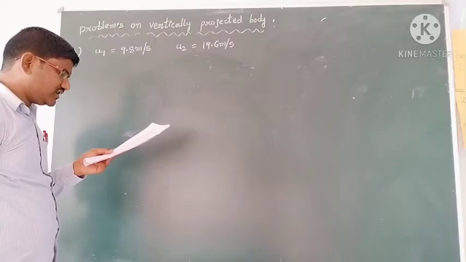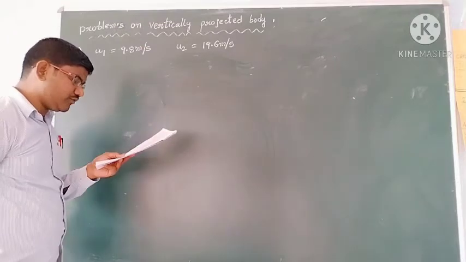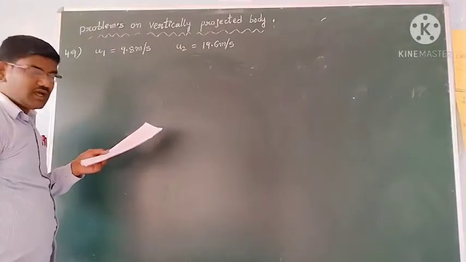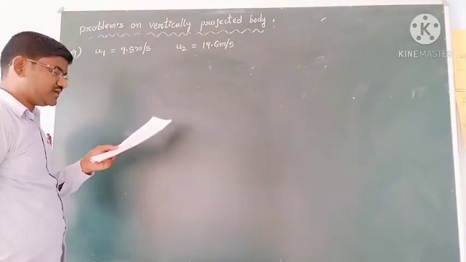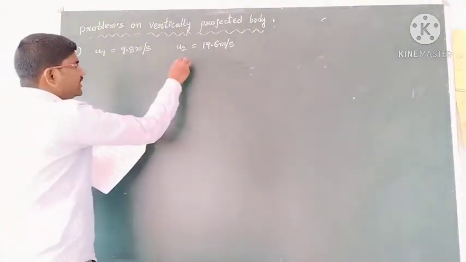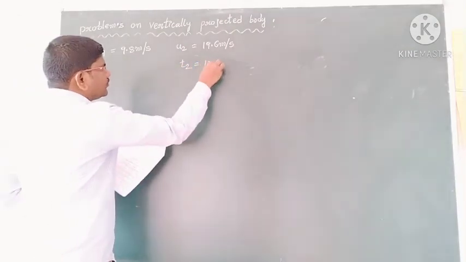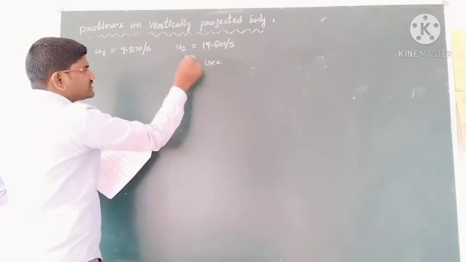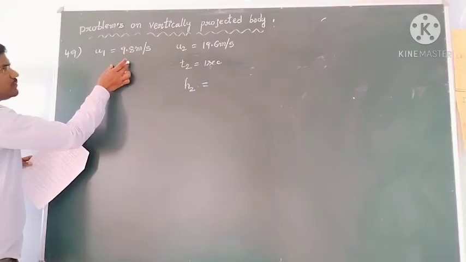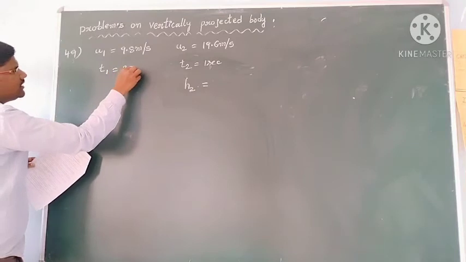After 1 second another ball is thrown up with a velocity of 19.6 meters per second. What will be the distance between them 1 second after the second ball is thrown? So the second ball is thrown with this velocity. After 1 second it covers some height h2. And for the first ball, the time will be 2 seconds.